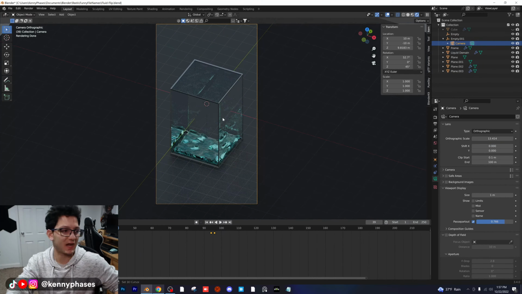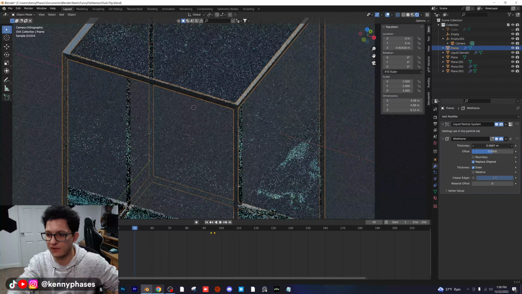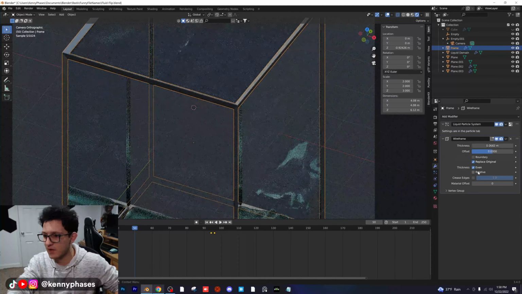I think I'm going to leave it at 0 and 1.2, and then I'm going to go back to my wireframe modifier, and I think I'm going to adjust the thickness just a little bit and kind of thicken that up a little bit. All right, that looks good. Cool. I'm pretty happy with what we have so far.